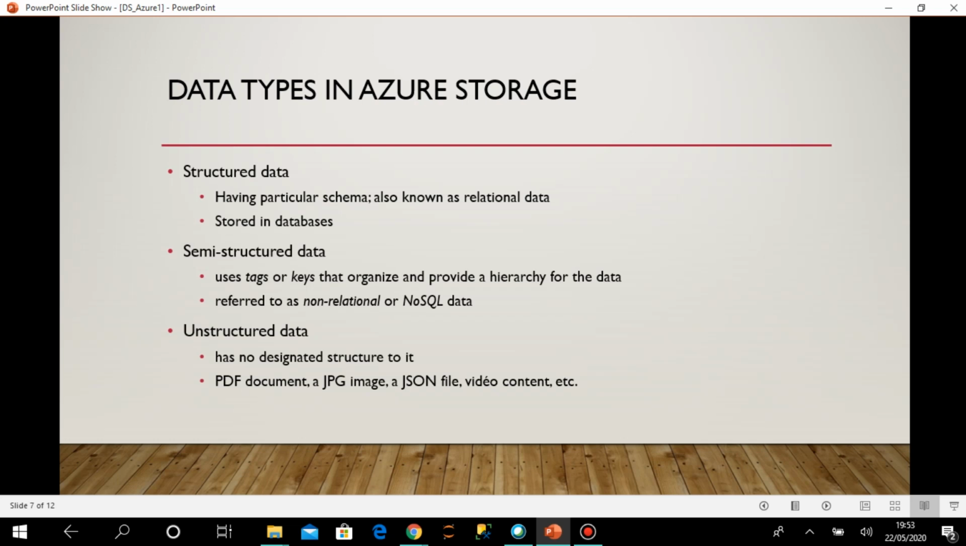Okay, then comes the third type, that is unstructured data. It is totally unstructured. Okay, there is no designated structure at all. It can be a PDF document, an image, JSON file, video file, anything, any type of data. I don't have any predefined format. So all these types of data can be stored in Azure storage. We can leverage Azure storage for keeping all these types of data.